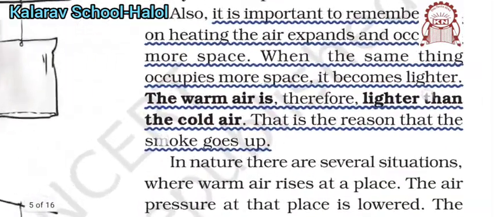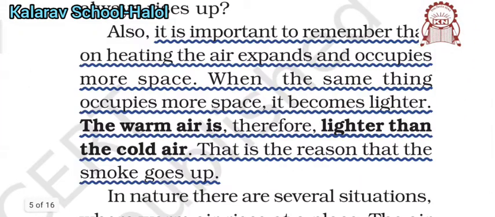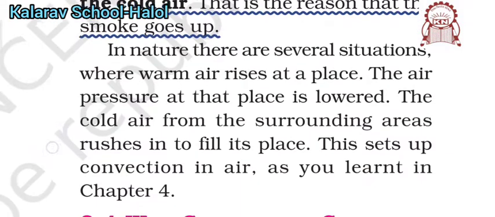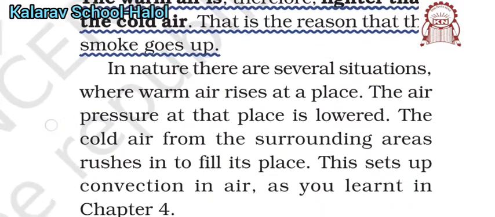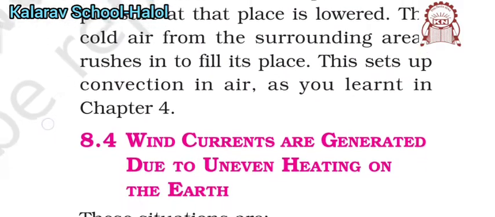So the conclusion is that on heating, the air expands and occupies more space. When the same thing occupies more space, it becomes lighter. So warmer air is lighter than colder air. Here is a question: why does smoke go up? Because smoke is warm air, which is lighter, so it occupies more space and goes above. So these are several situations which show that warm air is lighter, or that air expands on heating.